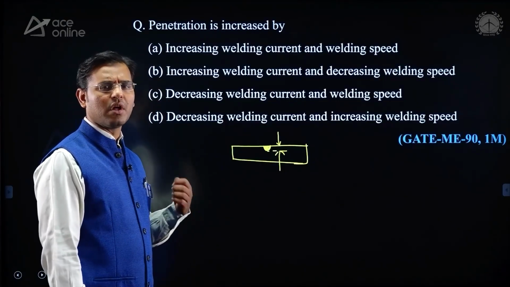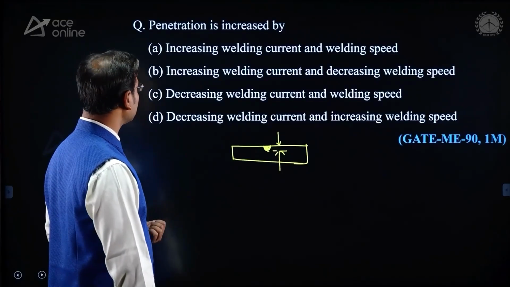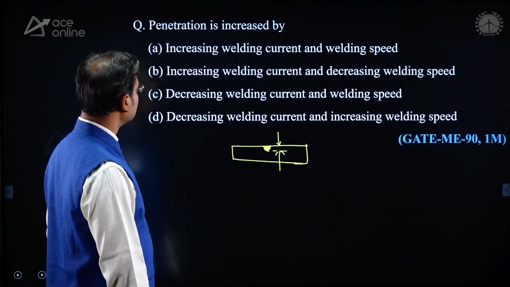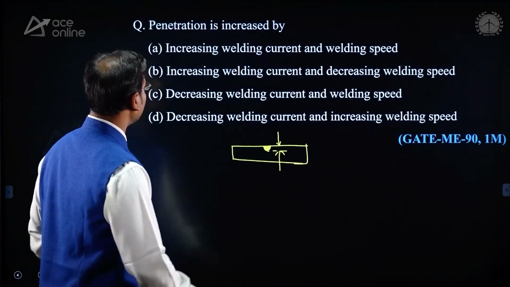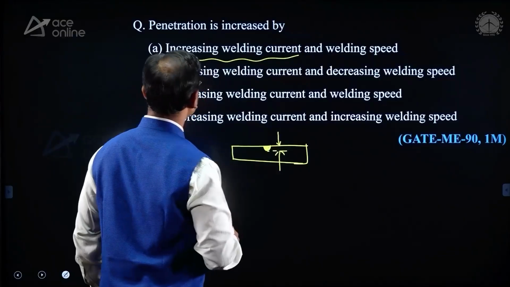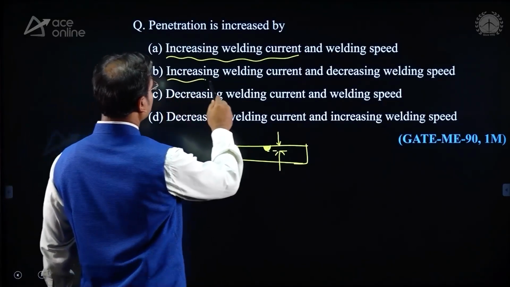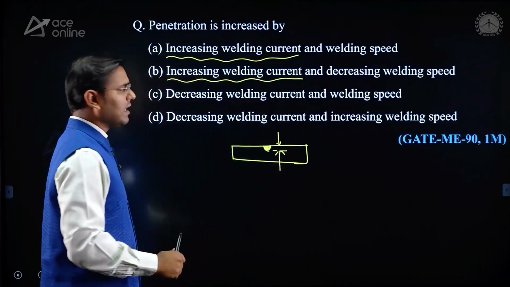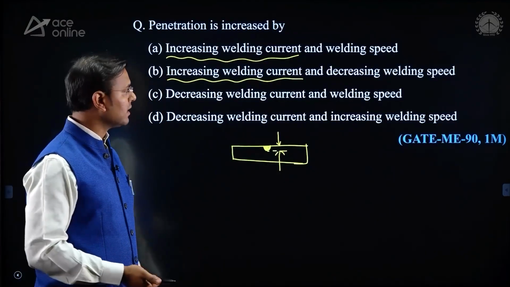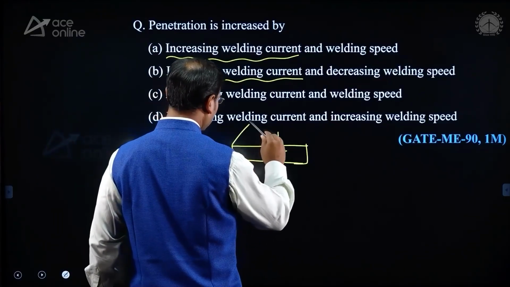How can we give a large amount of heat? It means heat generation must be high. Then for that, what can we do? We can increase the welding current. Here you can also see the option, increasing the welding current. We have to increase the welding current, but decrease the welding speed. We have to reduce the welding speed.